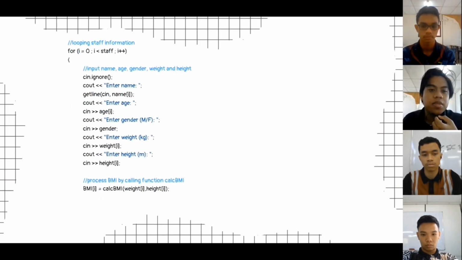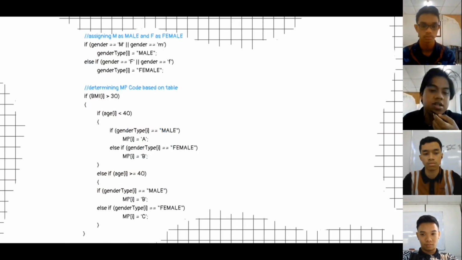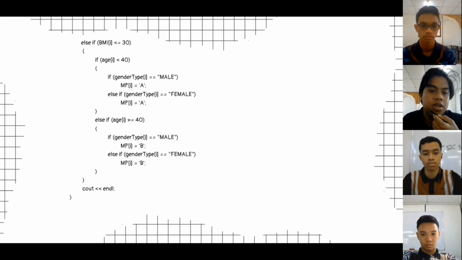So over here, this is just the same as the pseudocode. But if you see here, we have cin.ignore before we use our getline. We use cin.ignore to avoid any bug when inputting our name. So furthermore, over here is still the same as in the pseudocode. This is still the same.